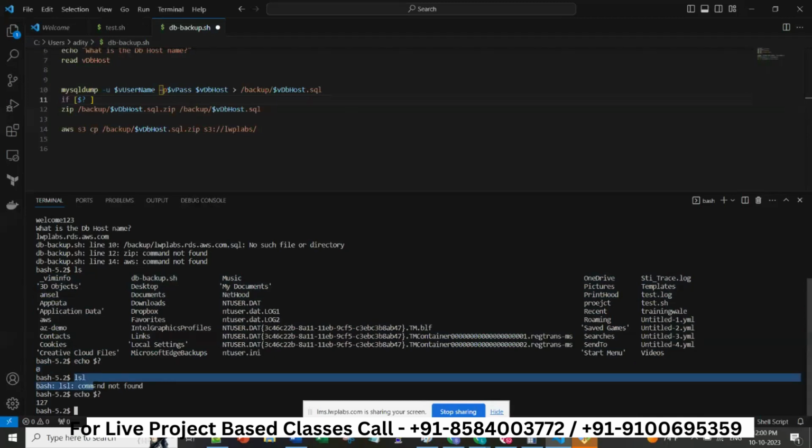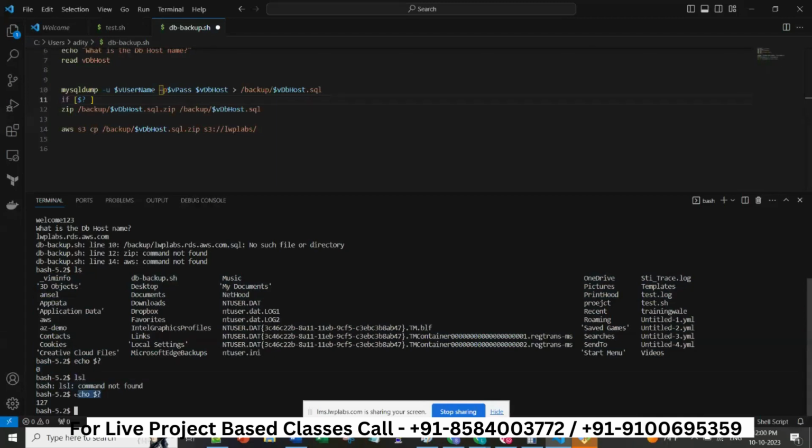If it is not successful, it will give me something which is not 0. With this logic, I can put an exception handling here, that if $? is not equal to 0, or is equal to 0. Now how will you know whether I should give not equal to or equal to, or what should I write here?